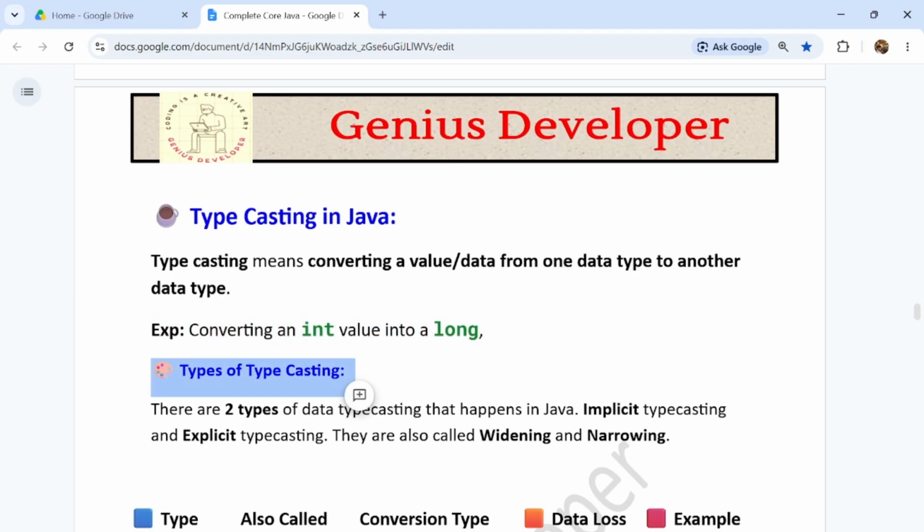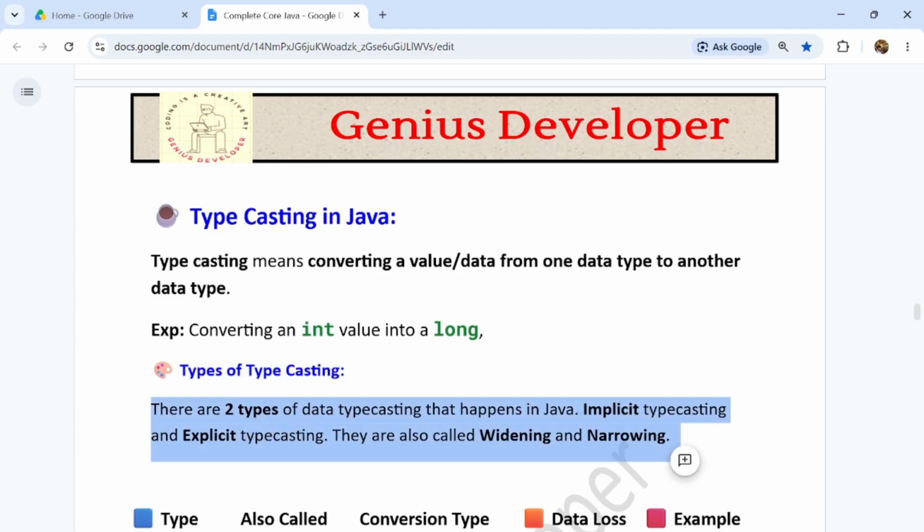So what are the types of typecasting, guys? There are two types of typecasting that happen in Java: implicit typecasting and explicit typecasting. They are also called widening and narrowing.